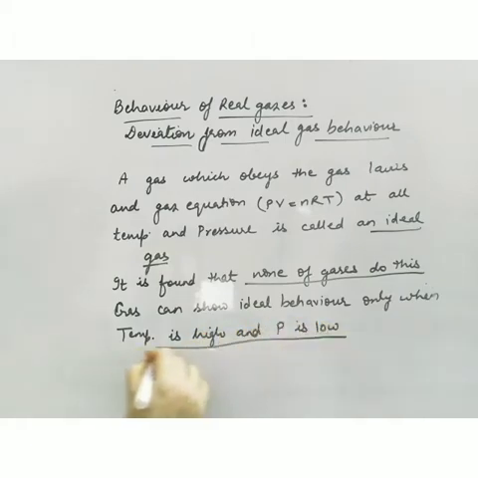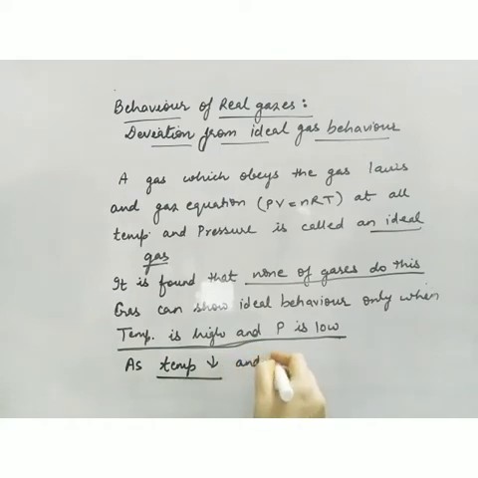This is the condition: when the temperature is high and pressure is low, only under that condition will a gas follow that equation, or follow the gas laws. Now suppose I decrease the temperature and increase the pressure, meaning I am doing the reverse.